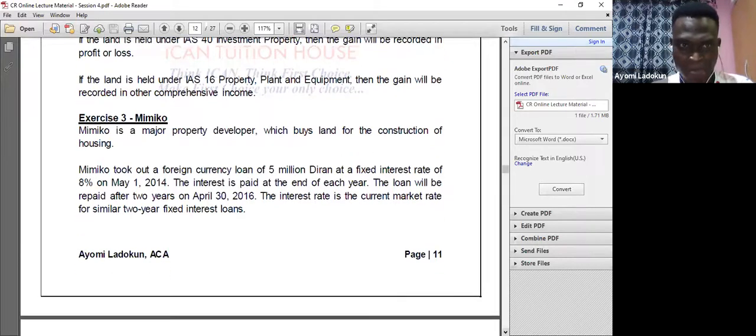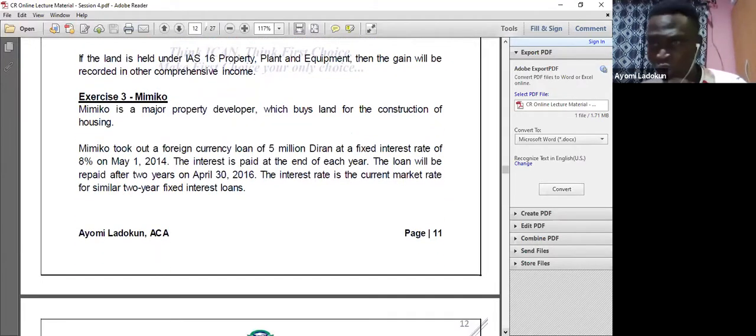This is an ACCA past question, and this is where you are going to see how to use average rate. I told you about average rate the other time. Most times you use average rate when it comes to interest on loan. The loan we dealt with the other time was just the loan itself, not the interest. But we're going to see interest on loan in this question.